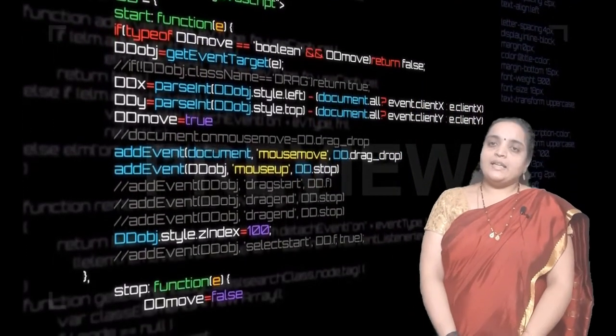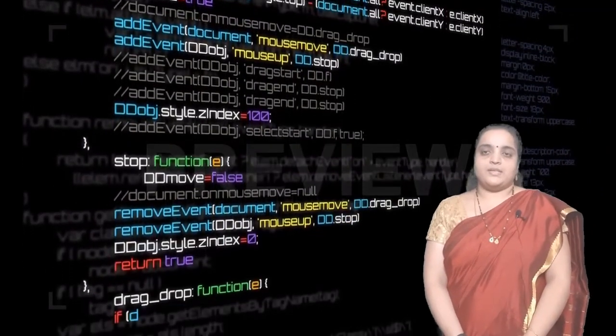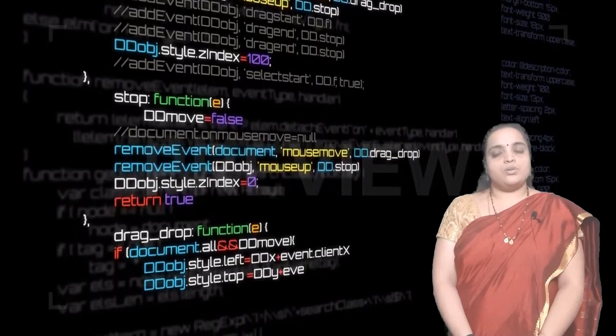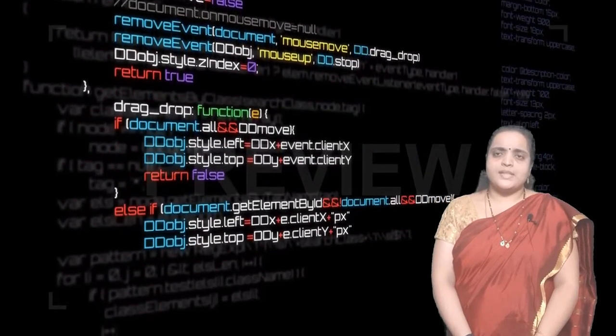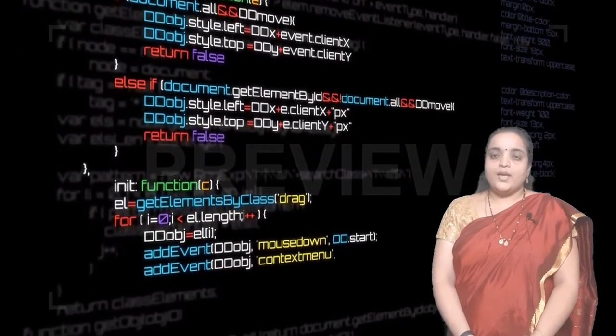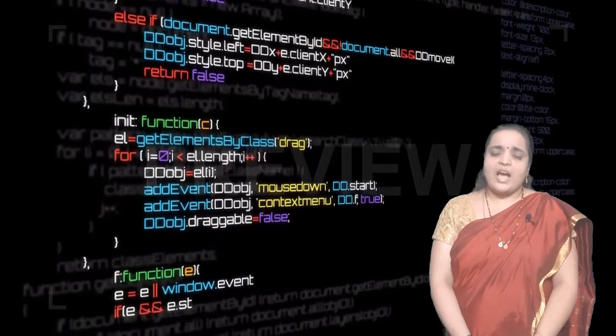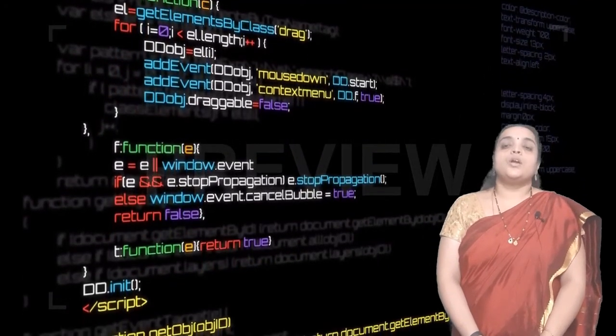So in this class we have seen decision control statements, that is, selection statements and iterative statements. In the next class we will execute many programs related to these statements to have a better understanding of programming.